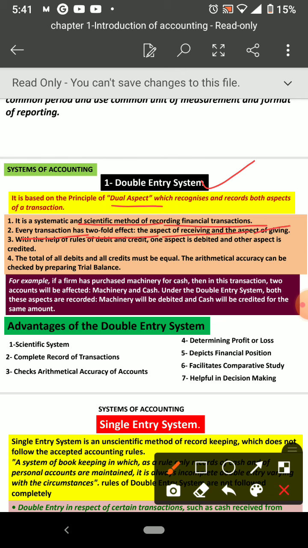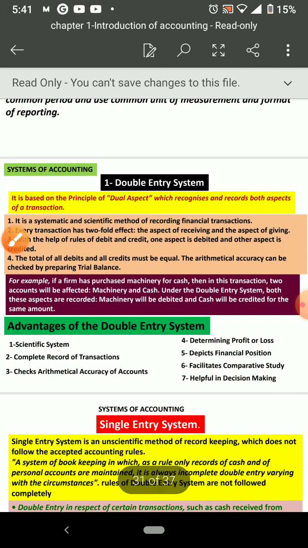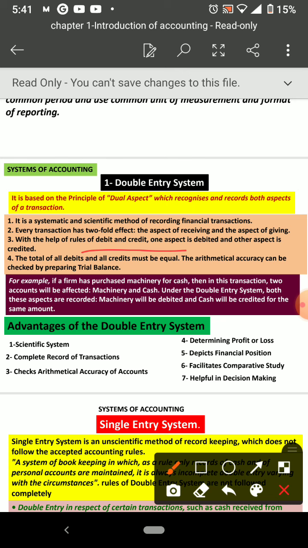So in any transaction you take, there will be two aspects, one debit and one credit, or one receiving and one giving. Okay. Now I am not explaining that, we will study it later, because that is our main purpose of accounting this year. With the help of the rules of debit and credit, one aspect is debited and the other aspect is credited. The total of all debits and all credits must be equal. Arithmetical accuracy can be checked by preparing a trial balance.